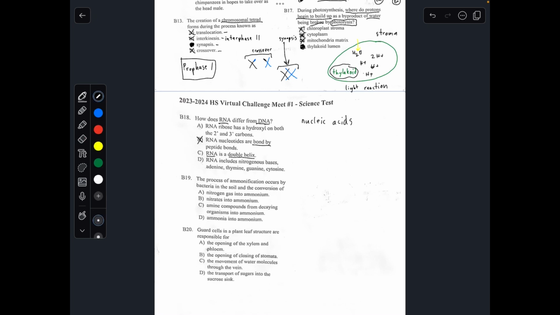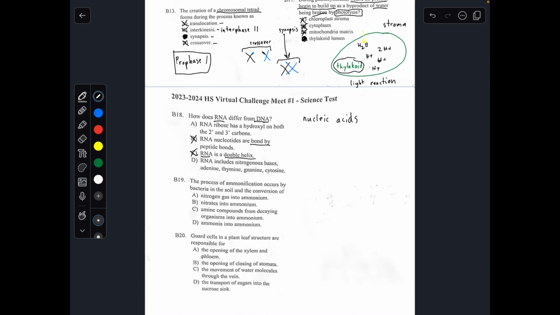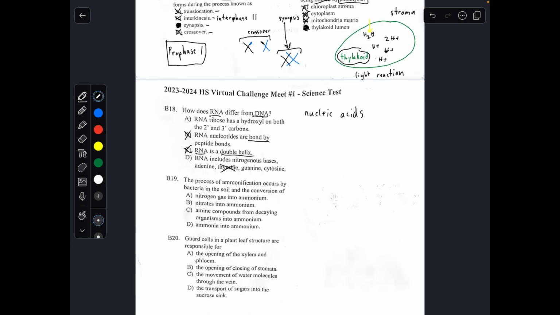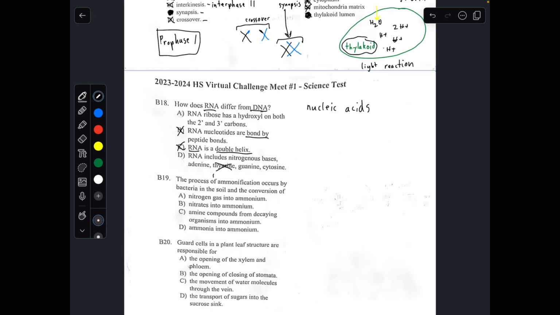RNA is a double helix. All the forms of RNA are single helixes. mRNA, tRNA, and rRNA are all single helixes. And RNA includes nitrogenous bases: adenine, thymine, guanine, cytosine. RNA does not contain thymine. RNA contains a nitrogenous base called uracil instead of thymine. It does contain the other three, though. So that choice is the incorrect answer.